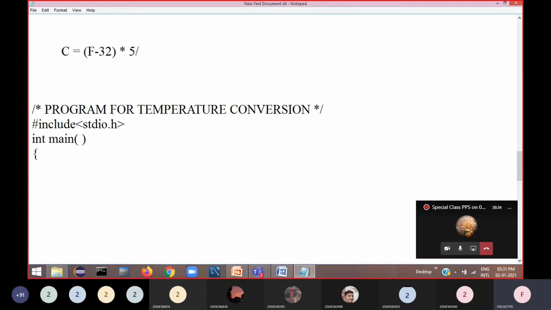5 by 9. Yes or no? So C is equal to F minus 32 into 5 by 9. Or if you want, you can write it this way: F minus 32 whole divided by 1.8. In short, you can use this formula: C is equal to F minus 32 by 1.8. This is the formula for temperature conversion, Fahrenheit to Celsius. Okay, right?